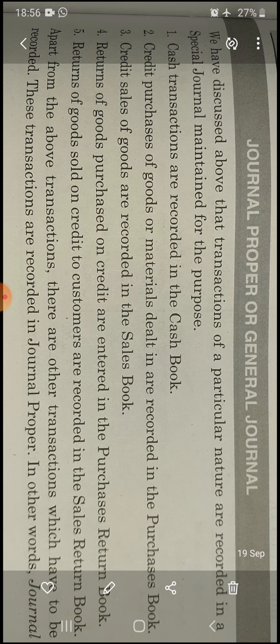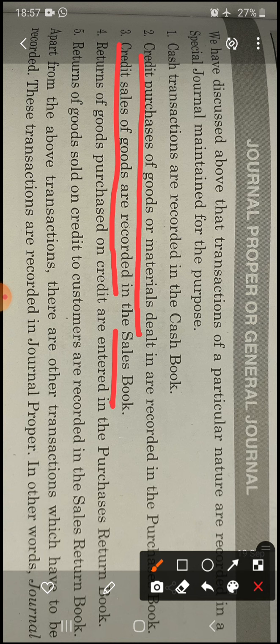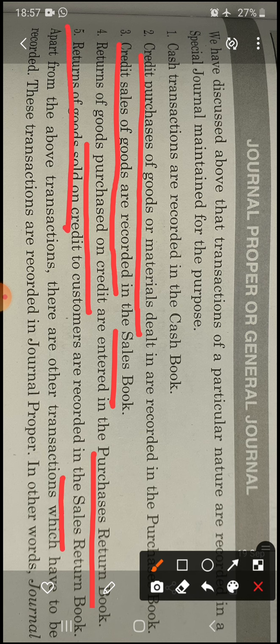You know that cash transactions are recorded in the cash book. Credit purchase of goods or material dealt in are recorded in the purchase book. Credit sale of goods are recorded in the sales book. Return of goods purchased on credit are recorded in the purchase return book, and return of goods on credit by customers are recorded in the sales return book. These are the books which we prepare.